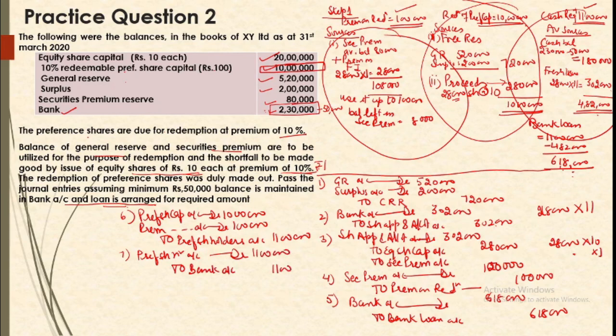So what we have done herein is that we have met all the basic conditions required at the time of redemption of preference shares. We arranged for all the sources and we passed journal entries for the same. Alright, so questions are not as difficult as they seem. These are very simple, but you need to know what is to be done. I hope the process of making working notes and preparing entries in a practical question is clear.